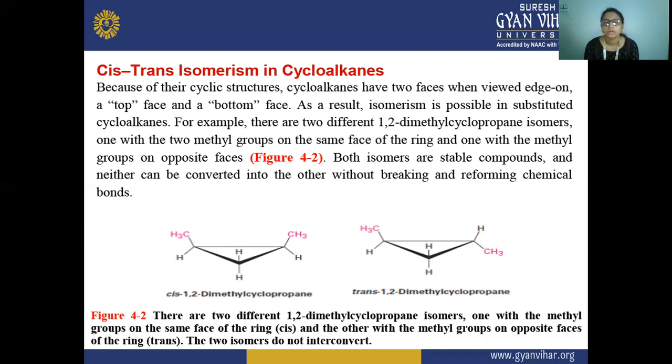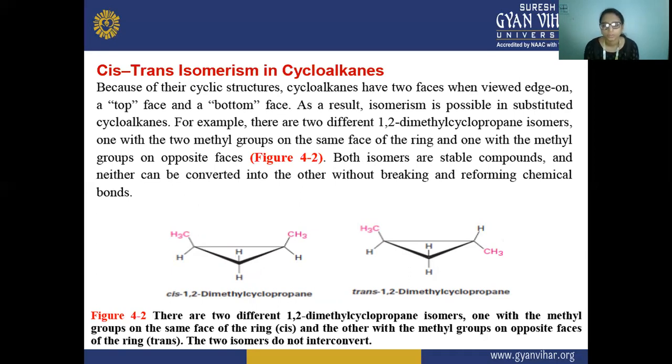So because they have a cyclic structure, they have two faces when viewed edge-on, one top face and one bottom face.